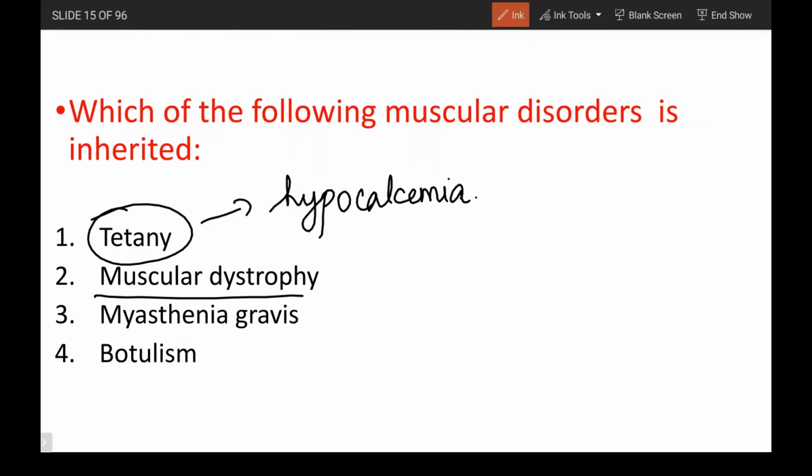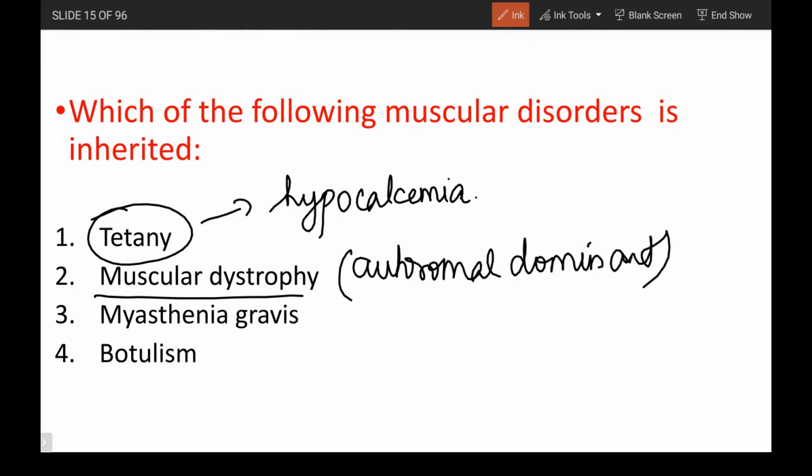Muscular dystrophy, it is an autosomal dominant disorder. It is an autosomal dominant disorder where there is going to be a decrease in muscle mass due to degradation of the muscular proteins and all that. So actually our answer for this question is muscular dystrophy.